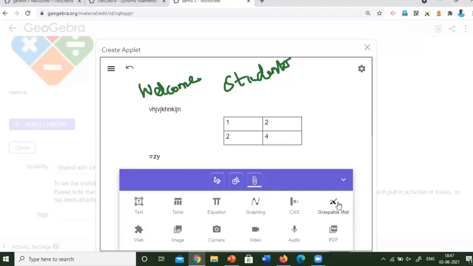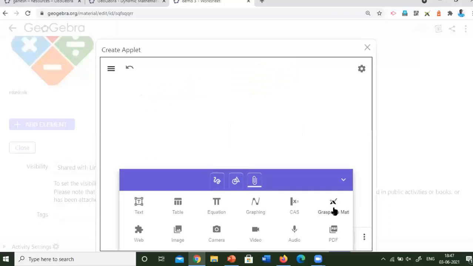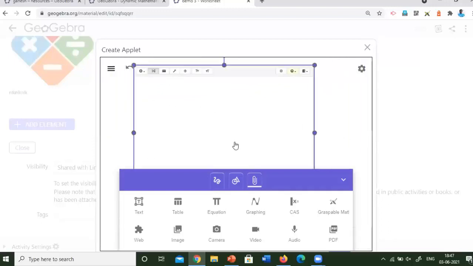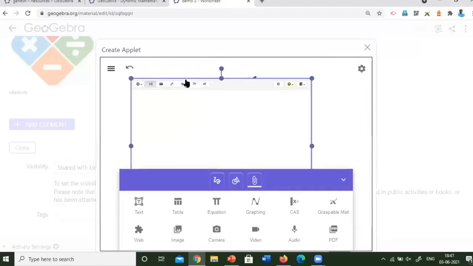Another opportunity given is the Graspable Math. If you click on Graspable Math, you can see the Graspable Math interface will be added inside the note screen. So you can use the Graspable Math. I have already introduced in many webinars how to use Graspable Math inside GeoGebra. So GeoGebra can be integrated with Graspable Math. Now Graspable Math is integrated with GeoGebra Classroom.